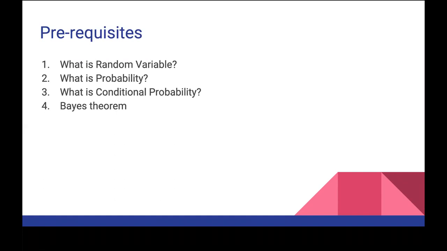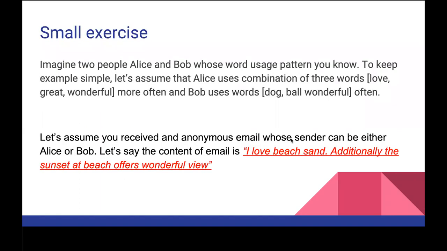And then we saw Bayes theorem. Bayes theorem was an extension of your conditional probability. So if you have A, B, C, D, then what is the probability of A given that B, C, D has already occurred? You have that formula and all of that. These are the things that we have learned extensively, spending a lot of time. We saw a lot of examples, a lot of debates, questions, MCQs and all that. These are the things that we have done so far. Now let's see what is the connection with this particular naive Bayes. It's actually quite simple, but it's a very powerful algorithm, so it's a good one to remember and learn.